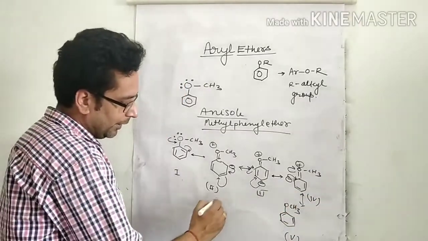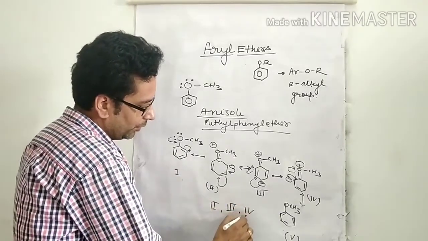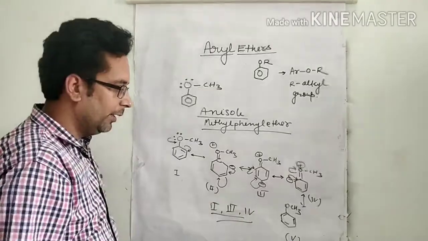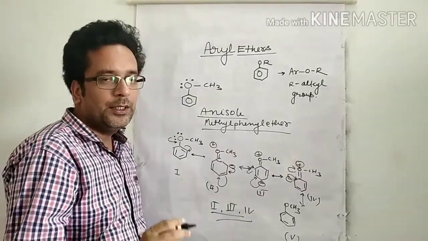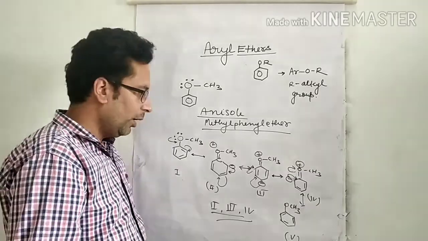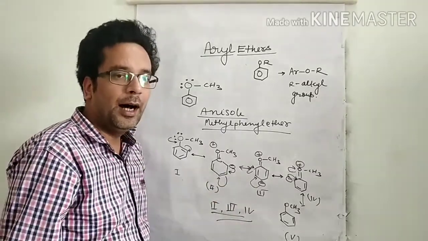Now from structures second, third and fourth, it is concluded that the electron density on the ortho and para positions is very high.